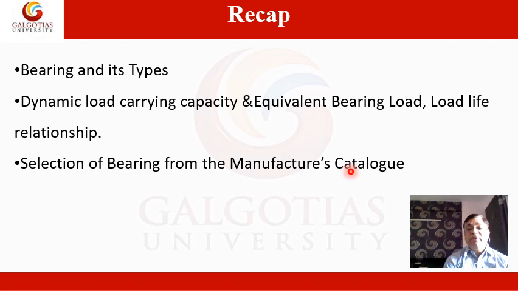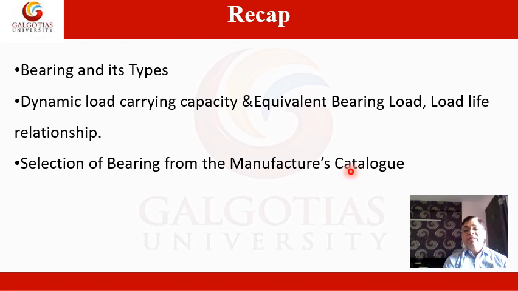Equivalent bearing load is a very important topic we discussed in the previous lecture, because the bearing carries the radial load. Mostly the thrust load is not permitted. So if in a practical situation some thrust load is acting on the bearing, then we have to convert the thrust load into radial load with the given formula.